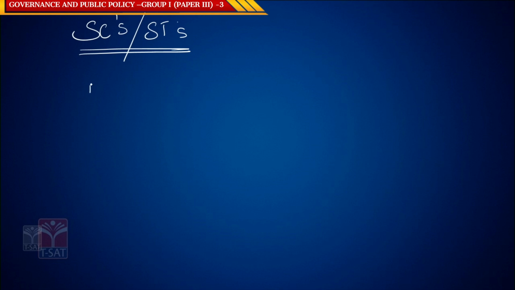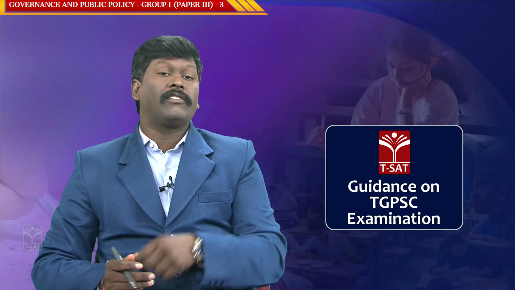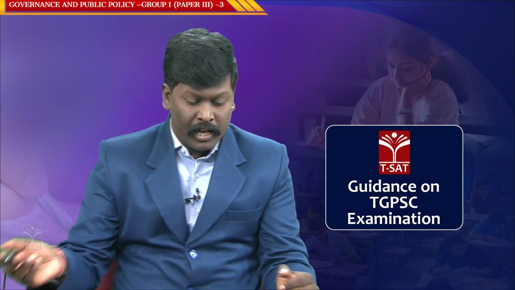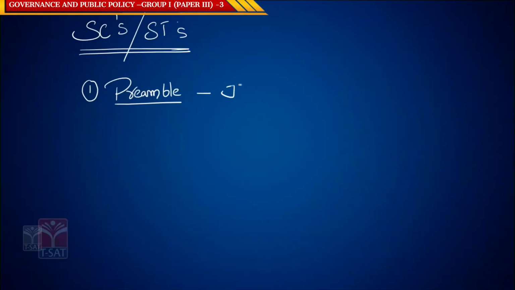The first safeguard we have to start with in the constitution is the preamble. If you look into the preamble, it provides justice of three types, provided to all the people, including SCs and STs.